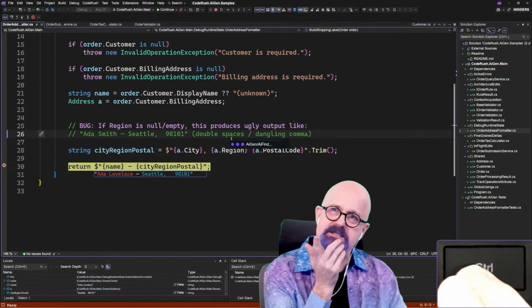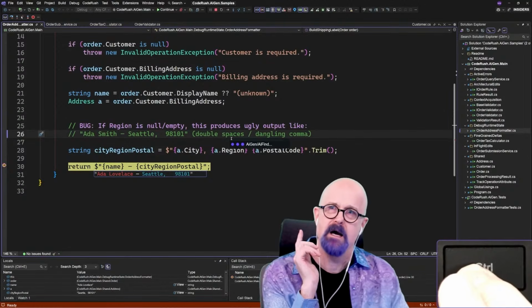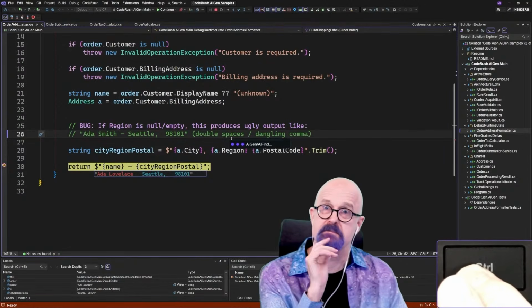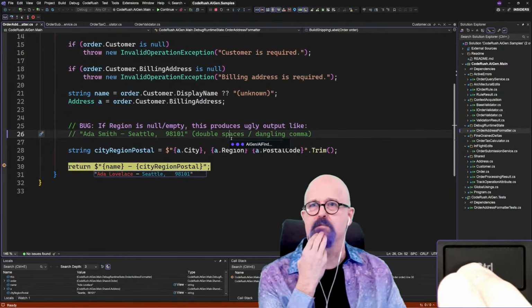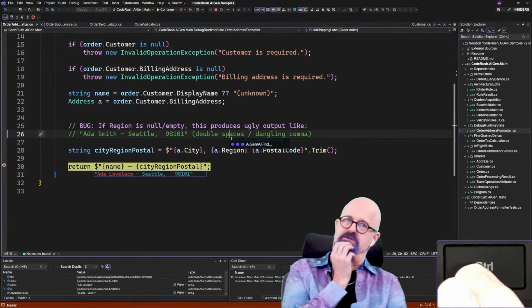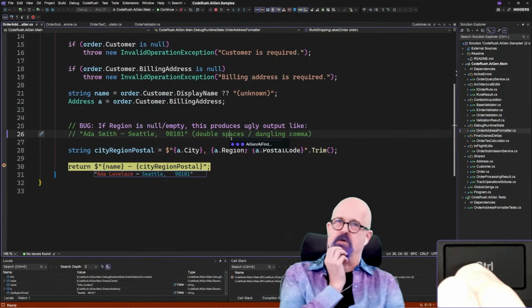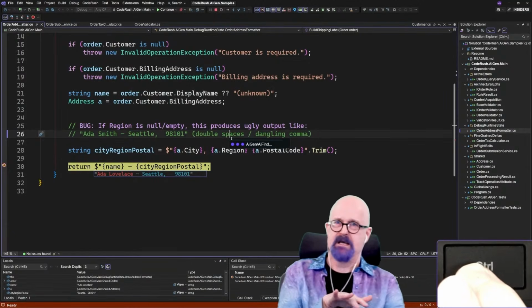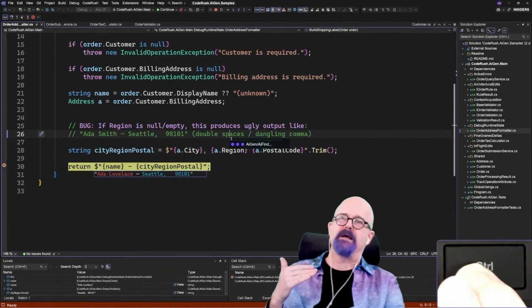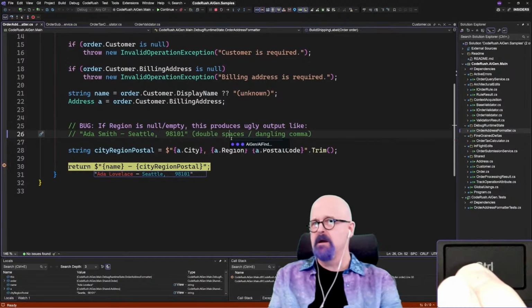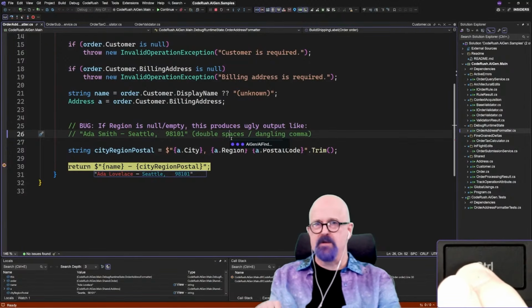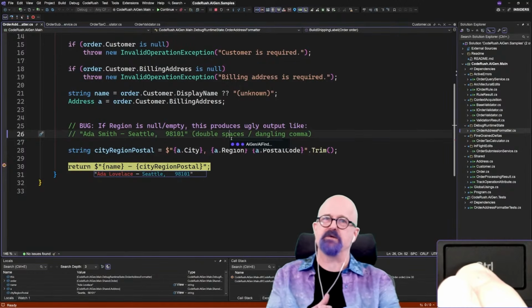Hey, can you create a test case for this method using the debug time values in the order parameter? And I'm really interested in what happens when region is empty or consisting only of white spaces. No matter what, I want to make sure there are no double spaces in the output. But if the region is empty, I want to make sure that there's no dangling comma. In other words, I should only have a comma between city and region, not between city and postal code.